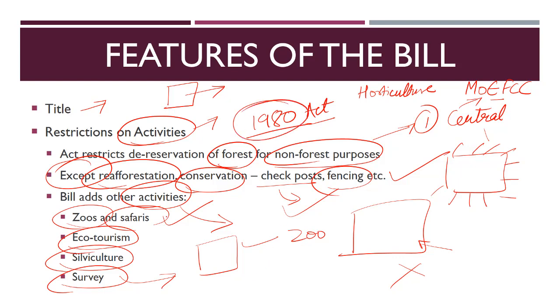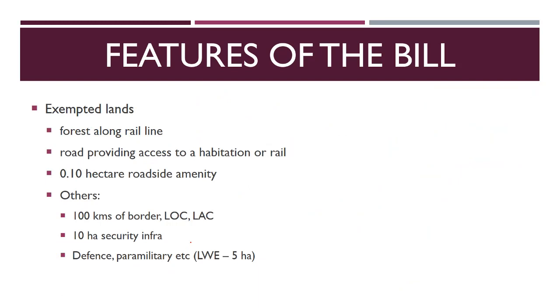So I hope this is clear that if this bill is passed by the Rajya Sabha also and gets approval, then there won't be any requirement for clearances for making zoos, ecotourism, silviculture and survey. So this is the first important point in this bill. Second, certain lands are exempted. If we take a look at this bill, then the bill says that these categories of lands,